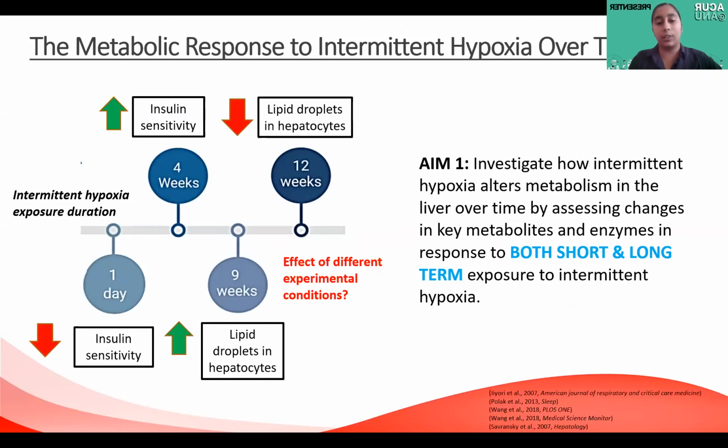Although these metabolic changes in the liver have been reported in many rodent studies, there are often conflicting changes reported across different studies which use different intermittent hypoxia exposure duration. So it's difficult to pinpoint whether these differences are because of a difference in exposure duration or because of a difference in experimental conditions across different studies. Understanding how intermittent hypoxia and OSA might affect metabolism over time is really important because many OSA patients are unaware if they've recently developed OSA or they've been living with it for years or decades before their diagnosis.